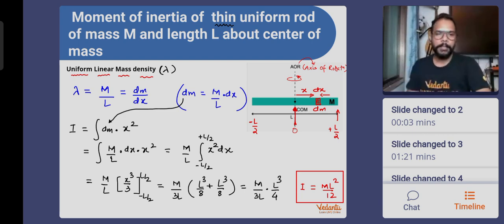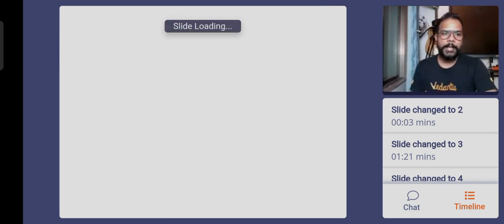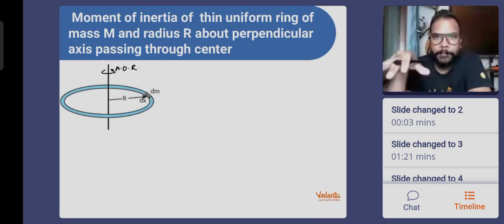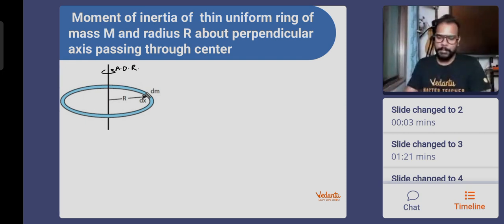Okay, good enough. Awesome. Sure, guys. Taking you to the next object. Next object is going to be the ring. So we have a ring whose axis of rotation is passing through the geometric center perpendicular to the plane. That means the ring is going to rotate like this. So this is the axis of rotation.